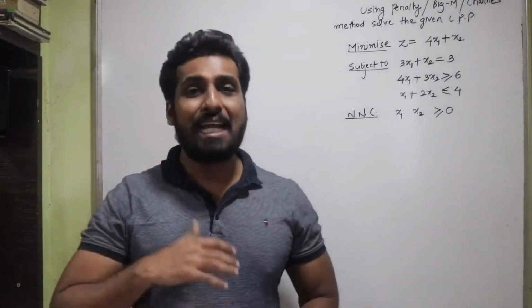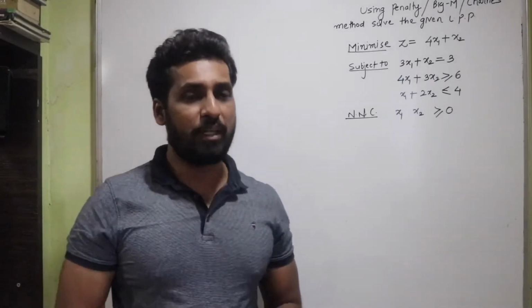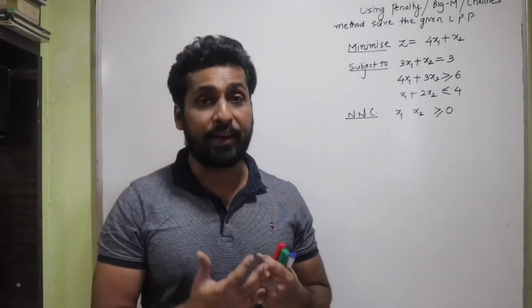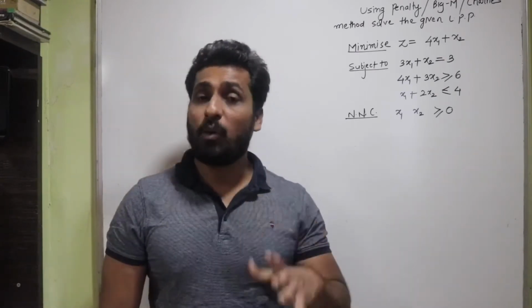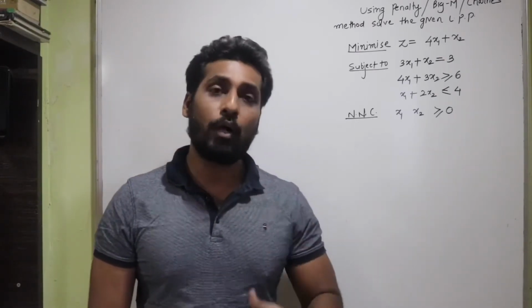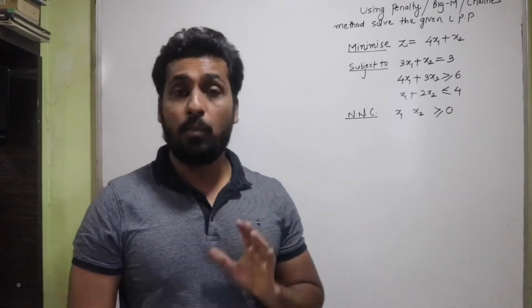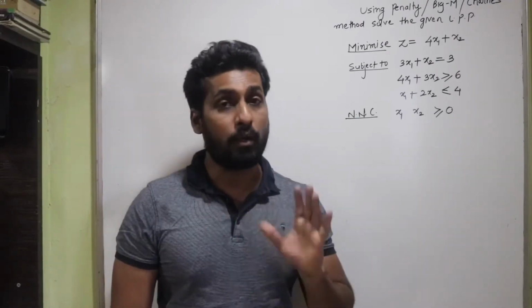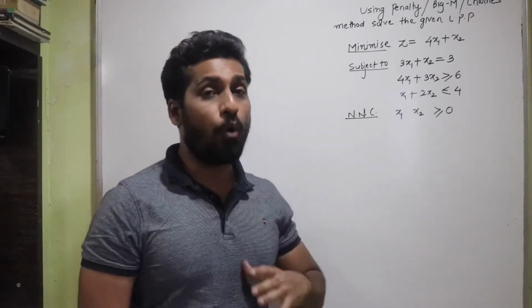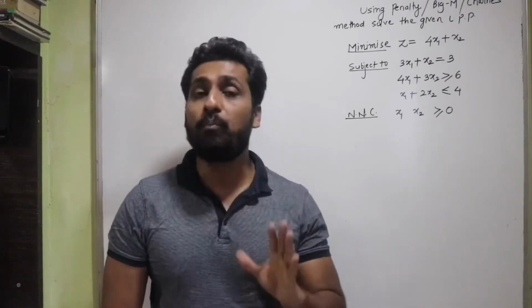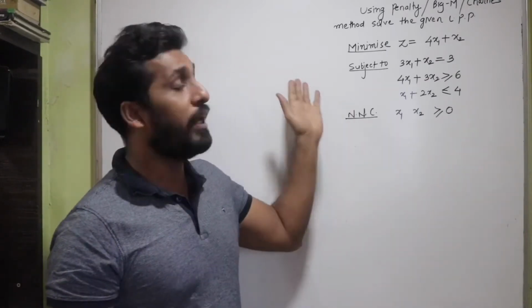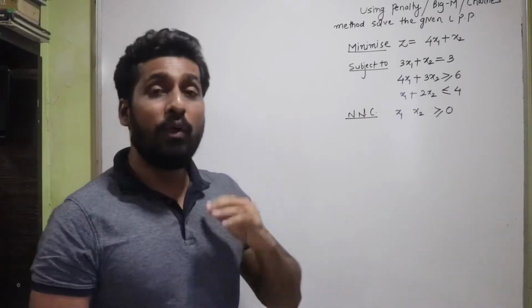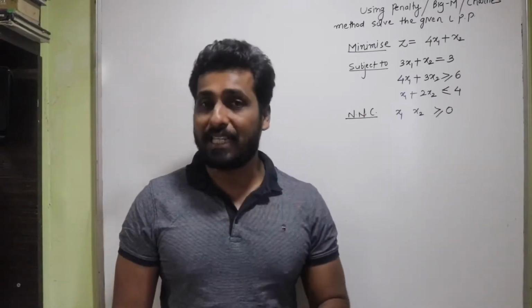So friends, let's understand what this Big M method, or the Charnes method, or the penalty method is. There are some rules that you have to remember while solving it. Make sure that you have taken a pen and paper so that you can keep making the very important notes while I am explaining the concept. We will be taking an example to understand this method.